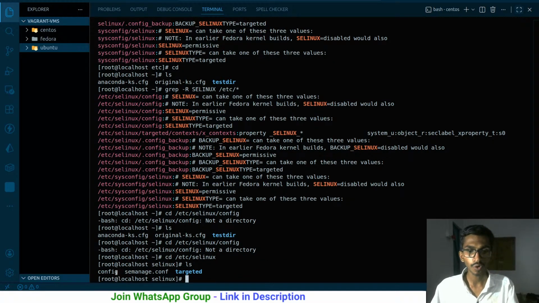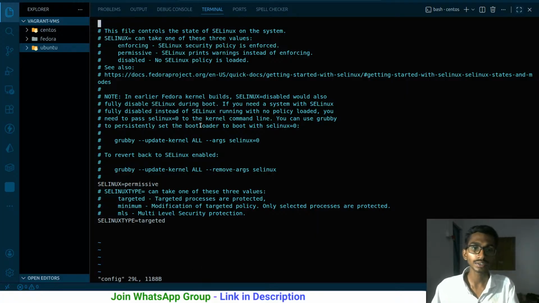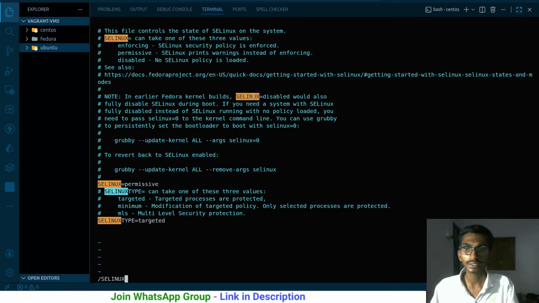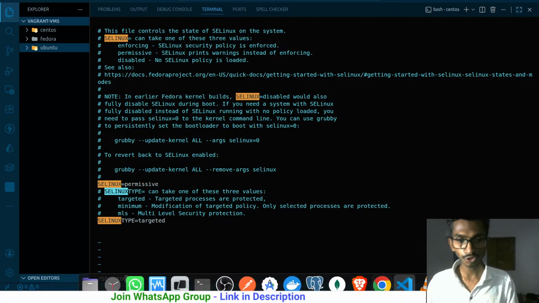Now I have this config over here, and if I say vi config, this is the file that I got, and this has SELinux over here. If I want to see where all I have this SELinux, I can just simply filter it, and this is the number of times it has been repeated. Alrighty then, it should be pretty simple.